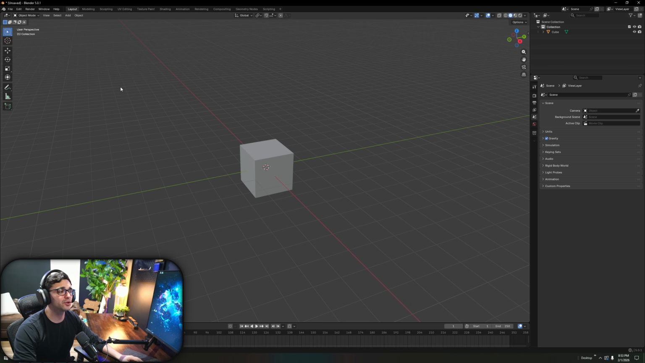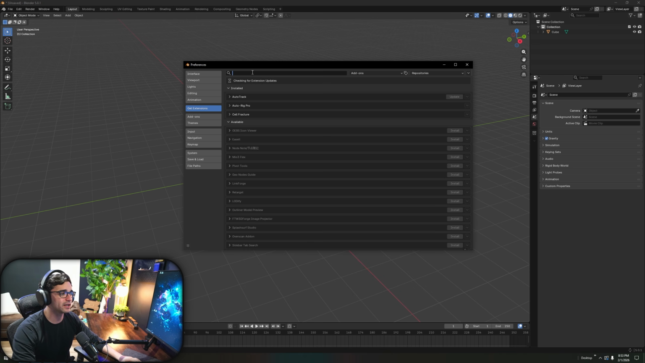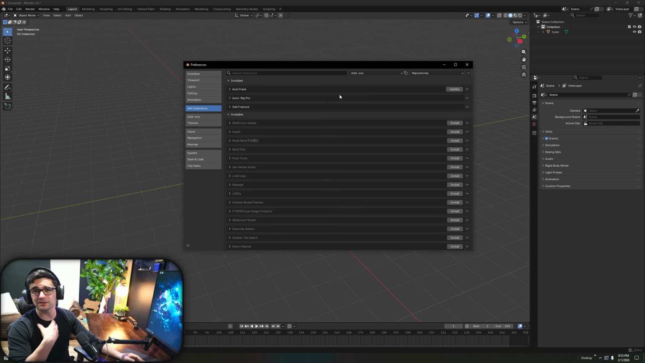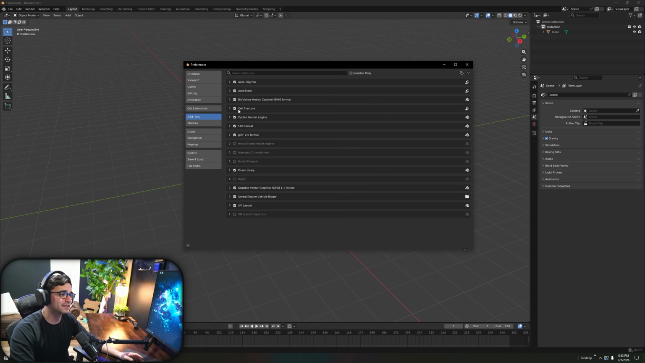From there, I need you to download a plugin. I need you to go Edit, Preferences, Get Extension, and I need you to search Cell Fracture right there. And yours is going to have an install button on the right side right here that looks just like all these other ones. Mine doesn't because it's already installed. Once you go through the install process, I want you to go to add-ons and make sure Cell Fracture has a check mark next to it. This is Blender telling you it's good to go.